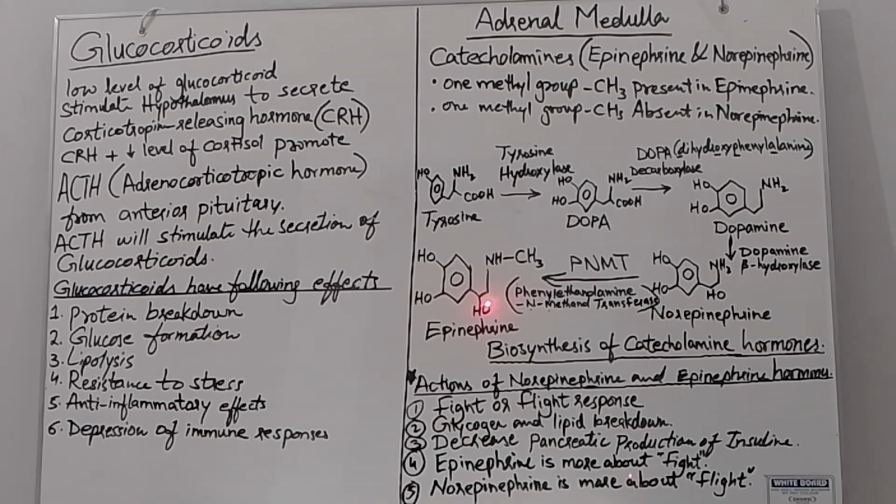The important point is that the human adrenal medulla produces and releases about 80% epinephrine and 20% norepinephrine. Here are a few actions of norepinephrine and epinephrine hormones. Number one, fight or flight response.